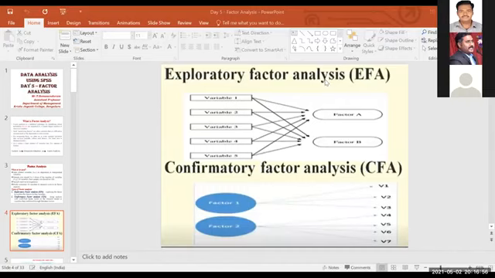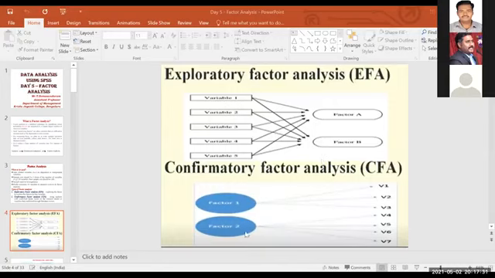I will show it in the output table. If it is more than 0.4 or 0.5, you can compare. Sir, for factor A, variable 1's value is 0.4, but for factor B, variable 1's value is 0.5. Then in that case, you can put variable 1 under factor 2. No need to put it under factor A, because when you compare the factor loading values, the highest value is for factor 2 only. So if you put variable 1 under factor 2, then it shows a high impact. Like that, you need to confirm which variables come under which factor.